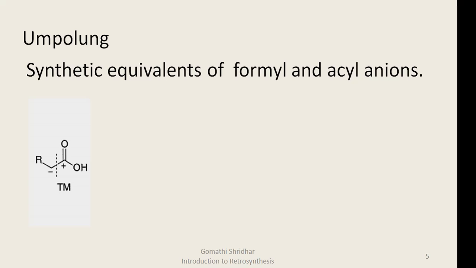Let us take the example of a carboxylic acid. Let us do the disconnection of this bond. Then in the traditional approach, the carbon of the carboxylic acid group will get the positive charge and the alpha carbon gets the negative charge. The corresponding synthetic equivalents of these synthons are the Grignard reagent and carbon dioxide.